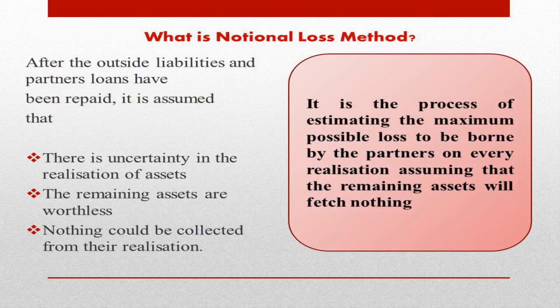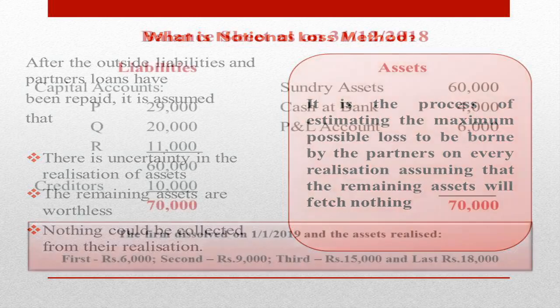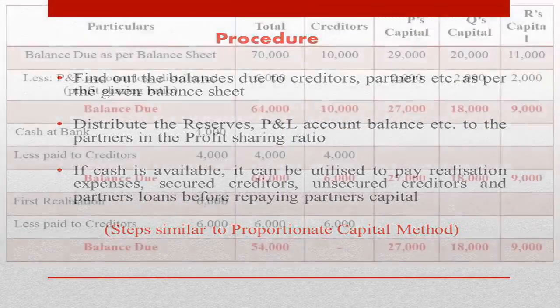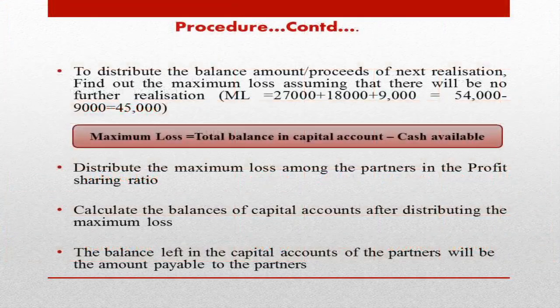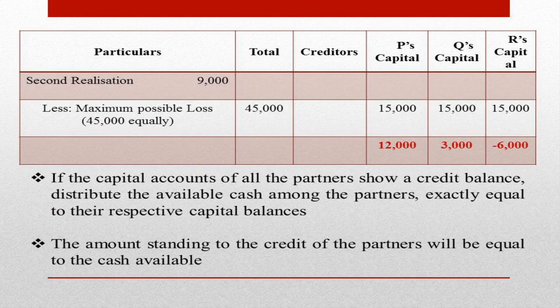Therefore, under the maximum possible loss method, first of all, we have to estimate the maximum possible loss to be borne by the partners on every realization, assuming that the remaining assets will fetch nothing. Instead of distributing the amount which is available for distribution, first of all, the maximum possible loss is calculated and that maximum possible loss is distributed to the partners in their profit sharing ratio. After that, if the capital accounts of all the partners show a credit balance or positive balance,